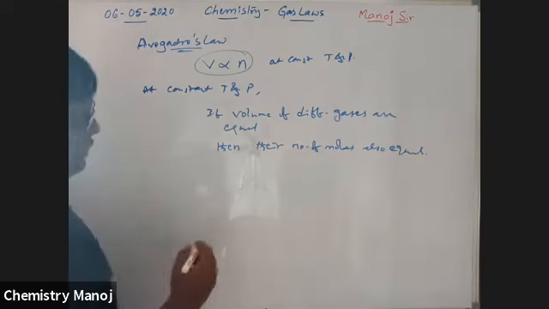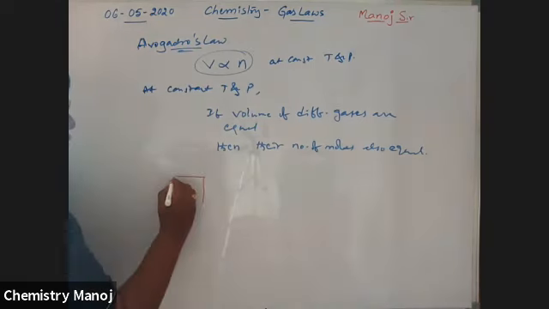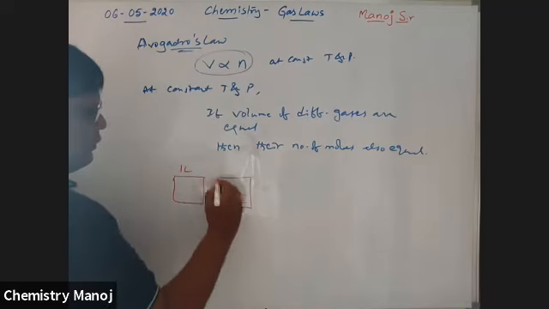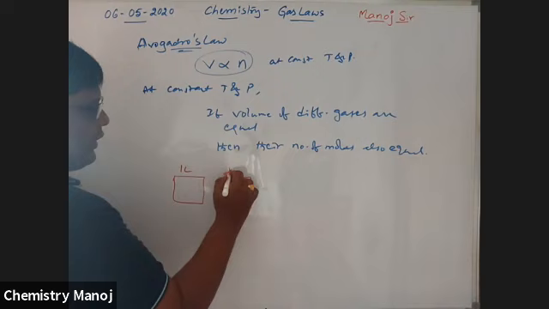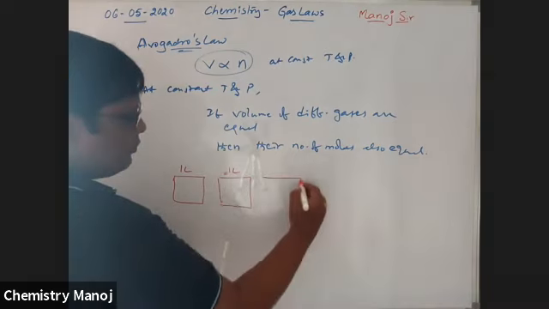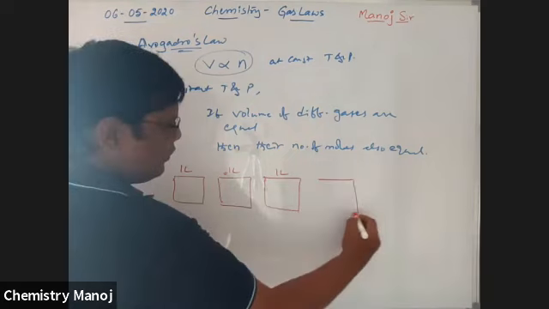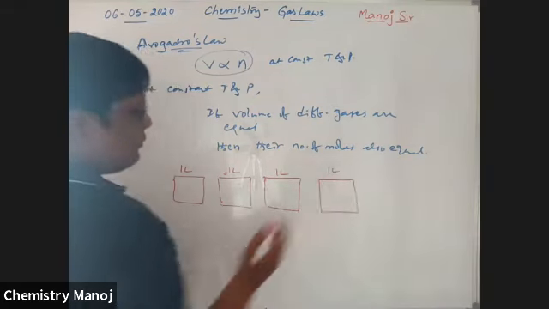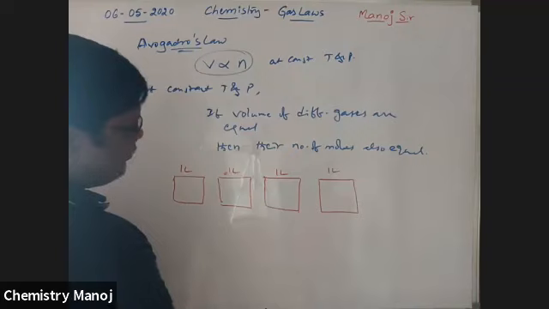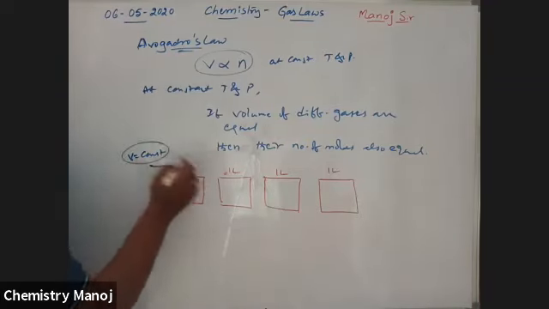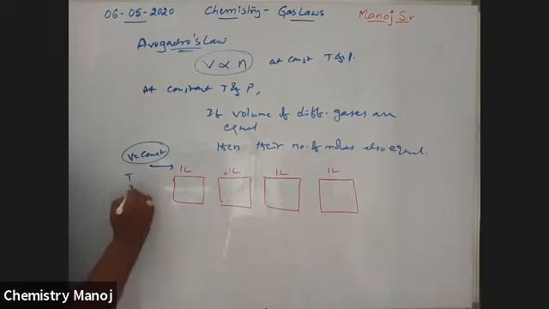To describe this concept, take 4 vessels, each a 1 liter vessel, because the volume should be the same. Here the volume is constant at 1 liter, and temperature and pressure are also constant.